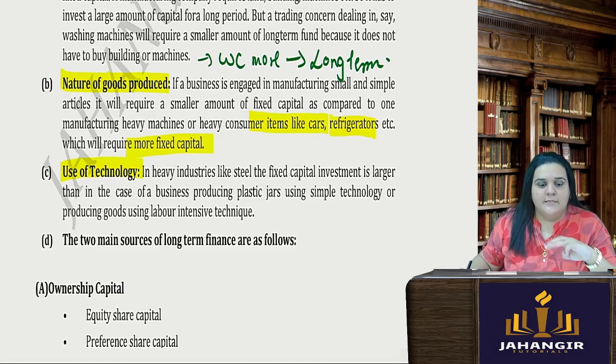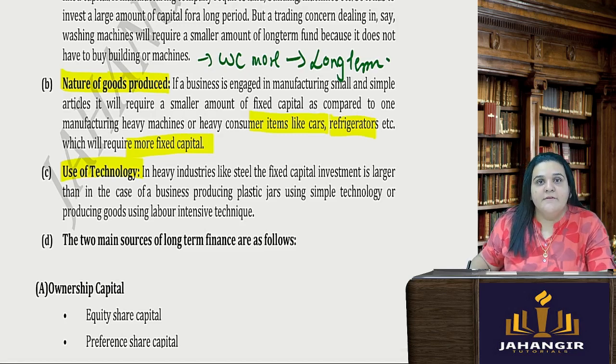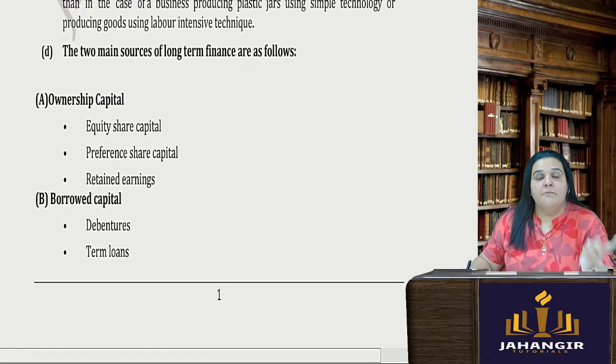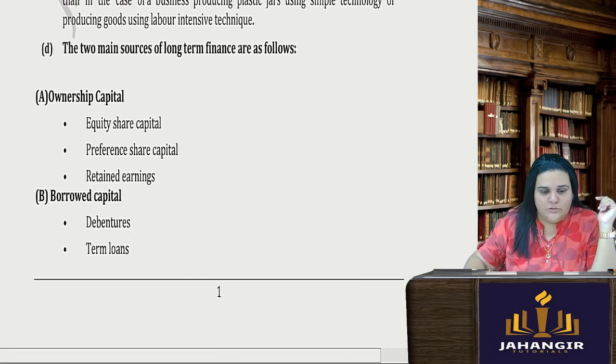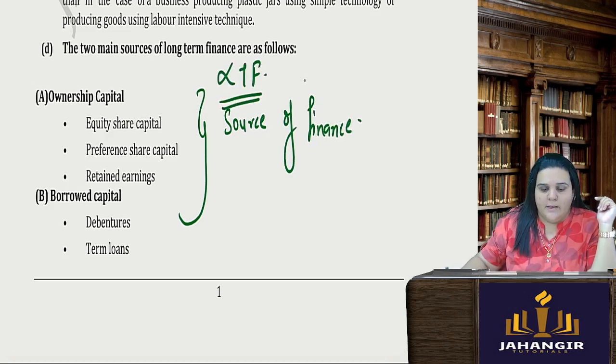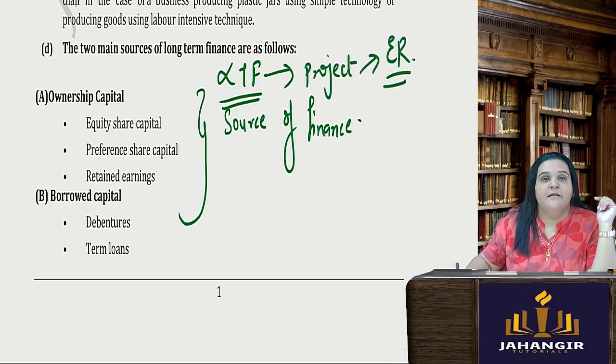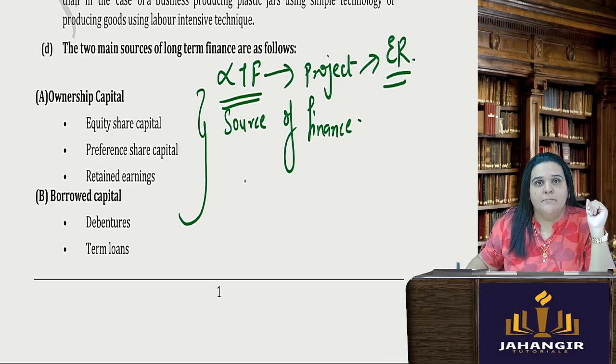Now when I have ascertained that I need long-term finance for this particular purpose, I have to see the next step: from where, what should be my source. Long term, I understood that it is about long-term finance need. I have also ascertained all the details about the project. I know the expected return of the project. Now I will have to know what is going to be my source.